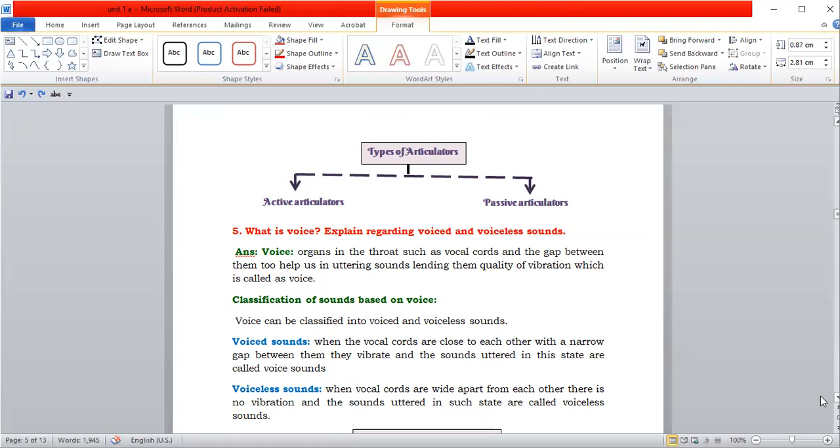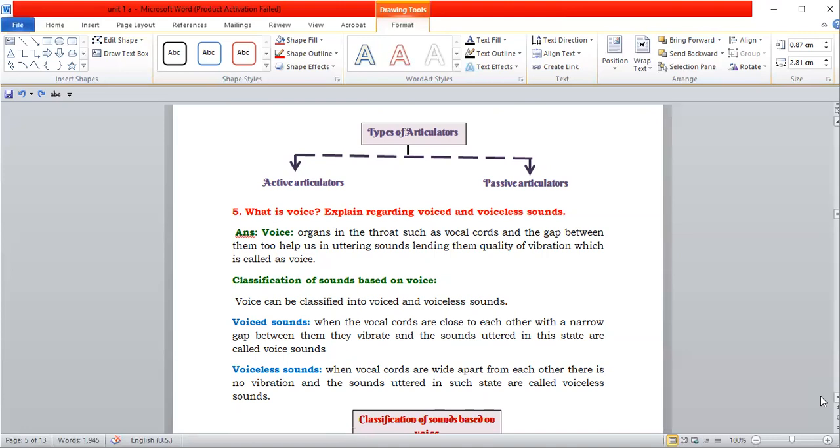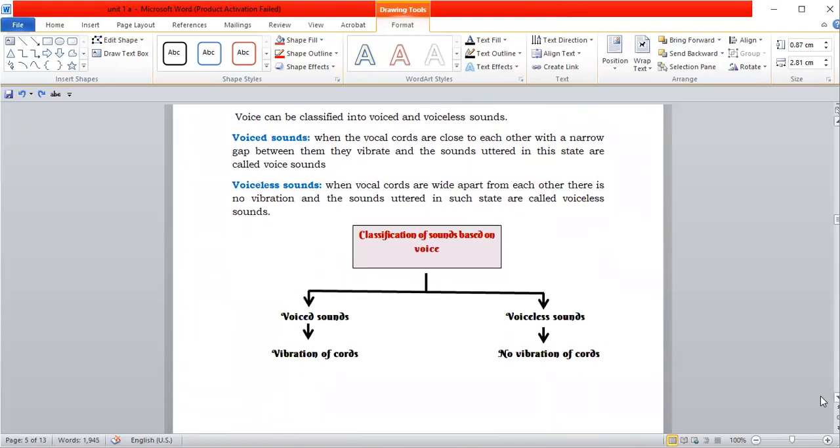Voiceless sounds are produced when the vocal cords are wide apart from each other, there is no vibration, and the sounds uttered in such a state are called voiceless sounds. So when the vocal cords are away from each other, there will be no vibration of the vocal cords, so the sounds uttered are called voiceless. Without vibration, if the sounds are produced, they are called voiceless sounds. And if the sounds are produced with the vibration of vocal cords, then they are called voiced sounds.